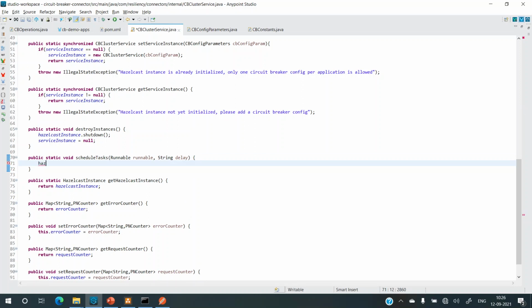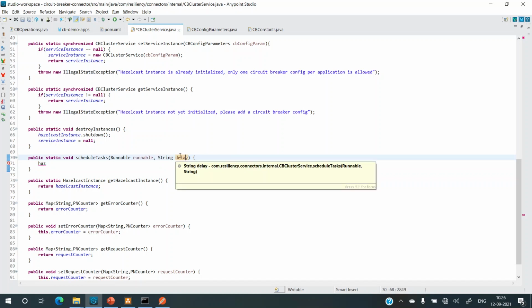So, for example, the first error occurs and the circuit state went to error, right? So at that time we'll give delay based on the threshold period. So if it is 5 minutes, this task will trigger after 5 minutes to check if the ratio has been reached or not. If it is reached, it will trip the circuit breaker. So that's the delay.